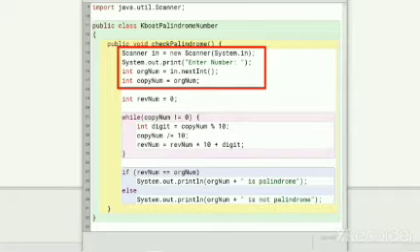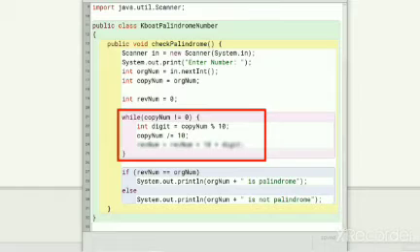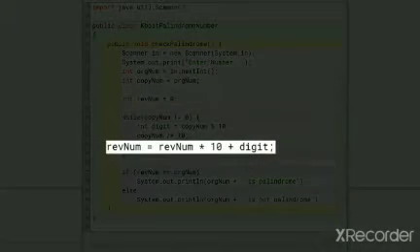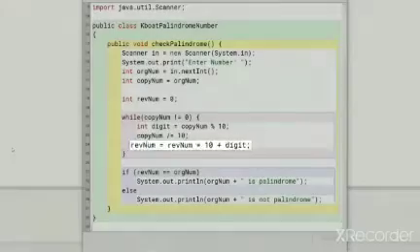In this part of the program, we accept the number from the user with the help of a scanner class and make a copy of it to preserve the original input. This much of the while loop should look familiar to you from the last lesson. It is extracting each digit of the number into the digit variable. This line is reversing the number digit by digit. To understand how this line is reversing the number, I am adding statements to print the value of digit and revnum at each iteration of the while loop.